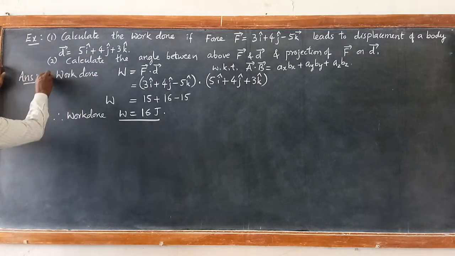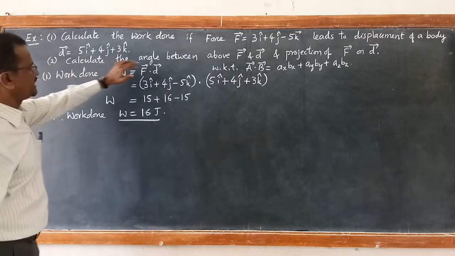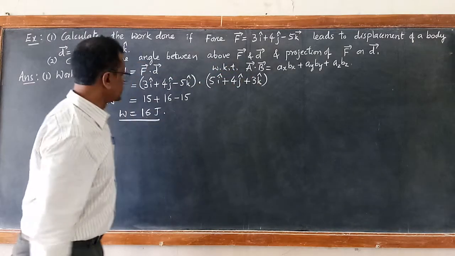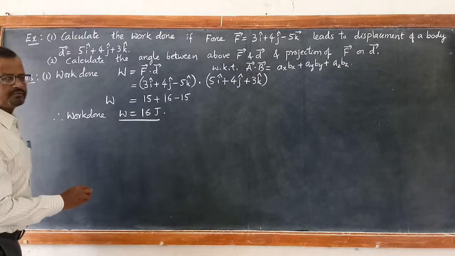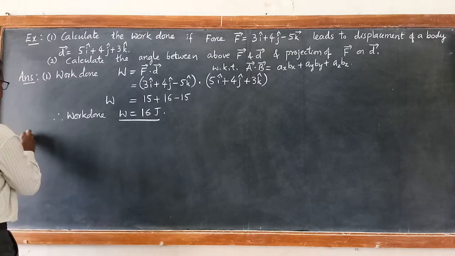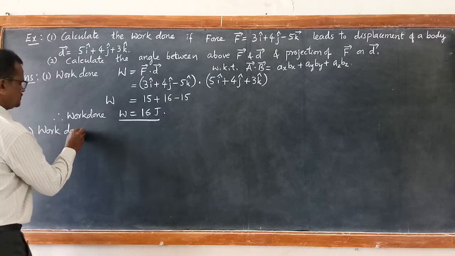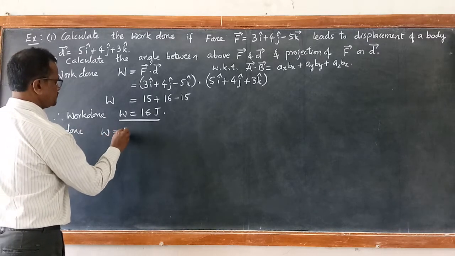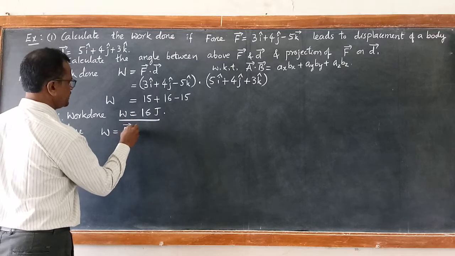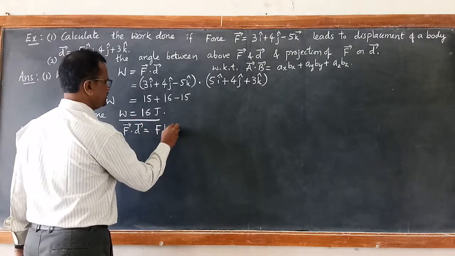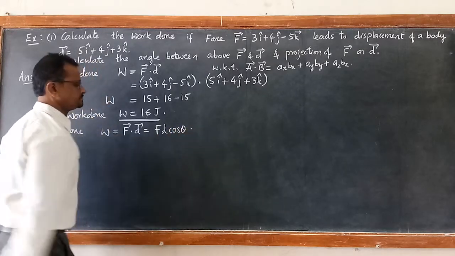Now next, calculate the angle between vector F and vector D. Now we will use the definition of work done. Work done W, as we know, is given by F dot D, which is equal to Fd cos theta.